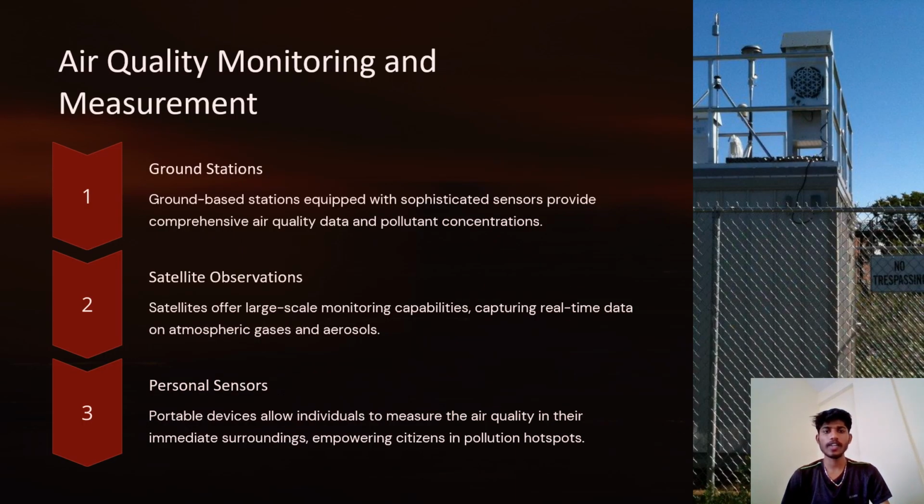Now let us see air quality monitoring and measurements. Firstly, we have ground stations, satellite observations, and personal sensors. Ground stations: ground-based stations equipped with sophisticated sensors provide comprehensive air quality data and pollutant concentrations. Satellite observations: satellites offer large-scale monitoring capabilities, capturing real-time data on atmospheric gases and aerosols. Personal sensors: portable devices allow individuals to measure the air quality in their immediate surroundings, empowering citizens in pollution hotspots. So this was all about air quality monitoring.